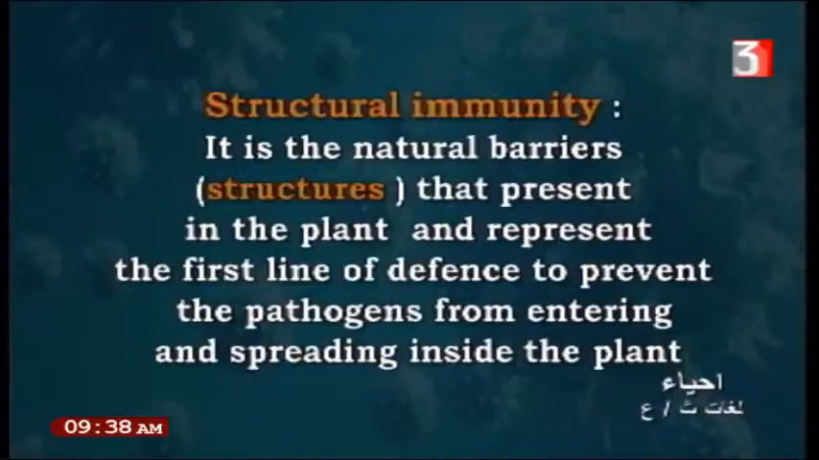Number 1, from the structural immunity, natural barriers or structures that are present in the plant and represent the first line of defense. This is the first line of defense to prevent the pathogens from entering and spreading inside the plant, to make the pathogen not enter inside the plant. This is the first barrier for defense against the pathogen.